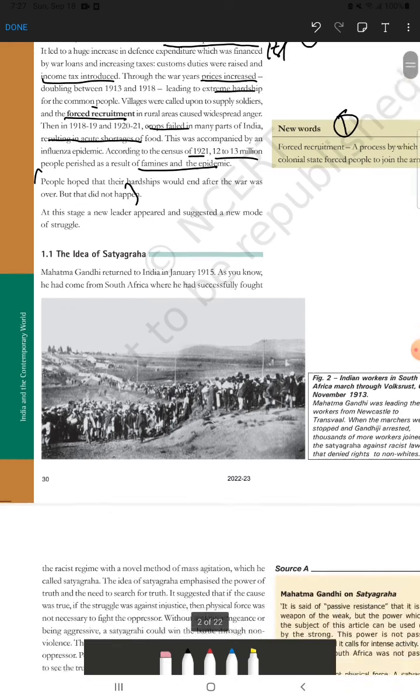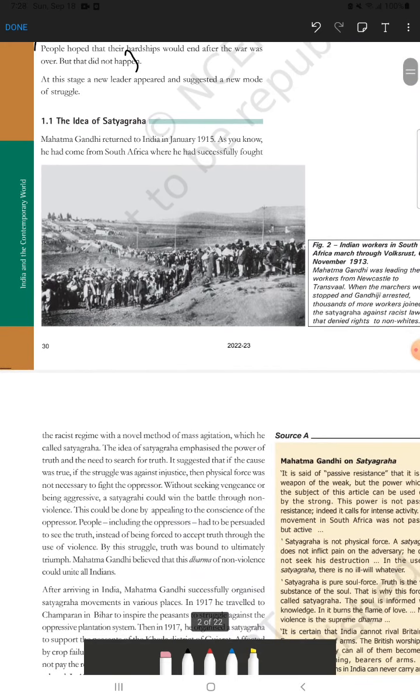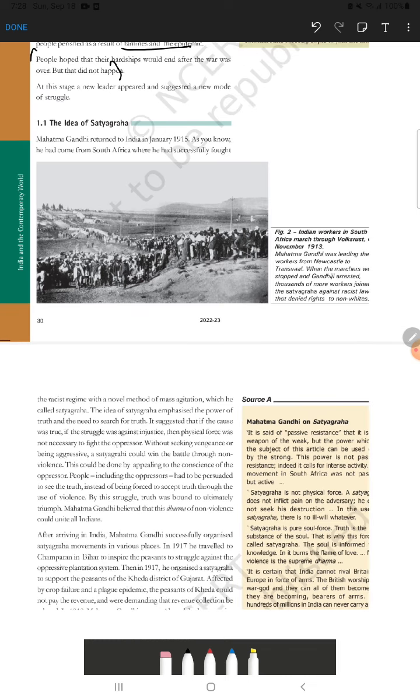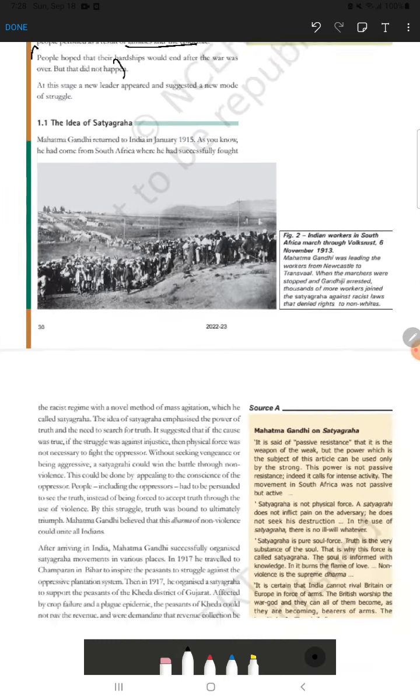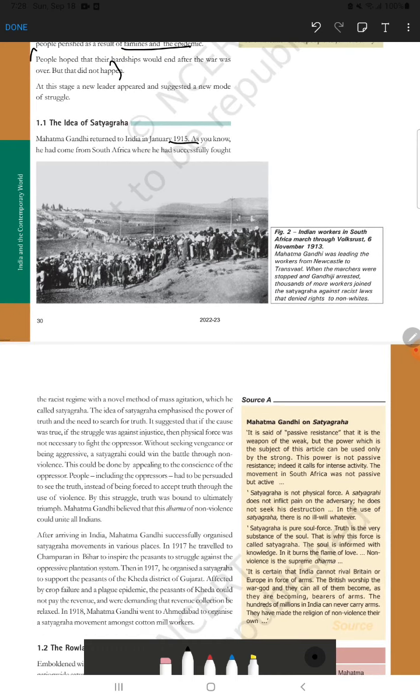The next part is all about the idea of satyagraha, which is very important. 3 mark question again and 1 mark question and also map point, right? First, 1 mark question: when did Gandhi return from South Africa? In 1915, right? That year is very important. It's not that you have to remember all the years, but some years are very important. You have to mention them in your answer when you are writing 3 marks and 5 marks also. So Gandhi returned to India in January 1915.